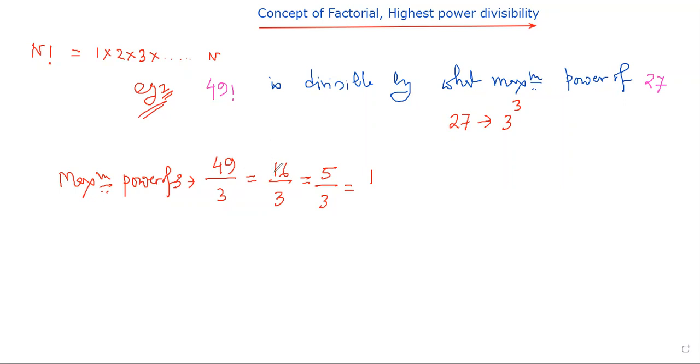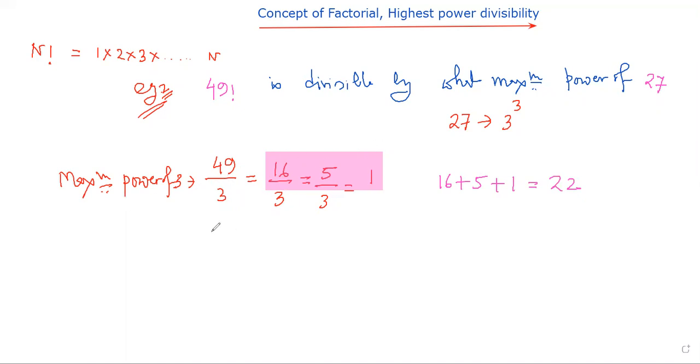So basically I need to go on finding only integral values, and I need to go on adding in this way. So 16 is the first layer, 5 the second layer, 1 the third layer. If I go on adding, I can find the maximum power of 3. It should be 16 plus 5 plus 1, 22.